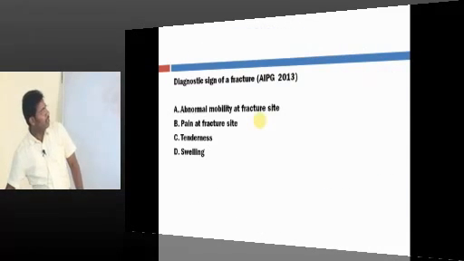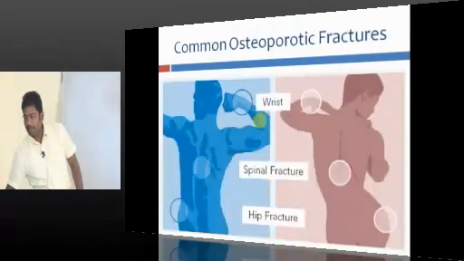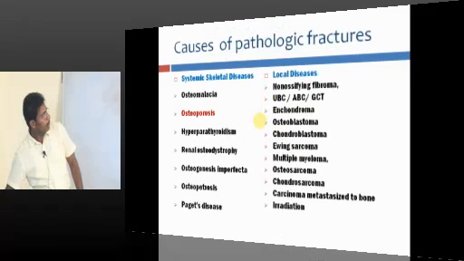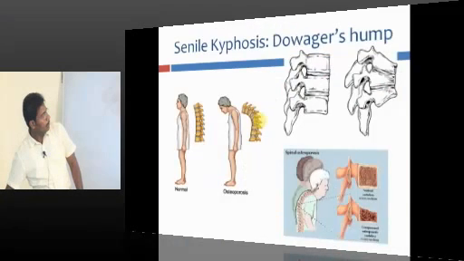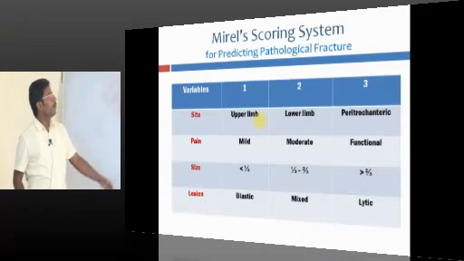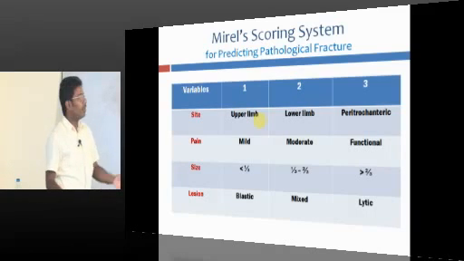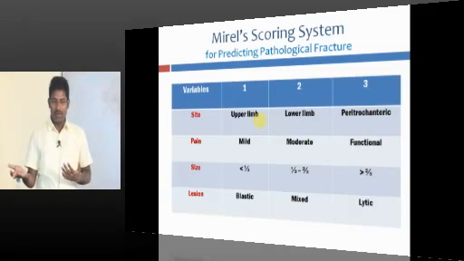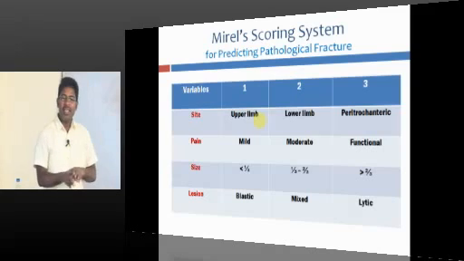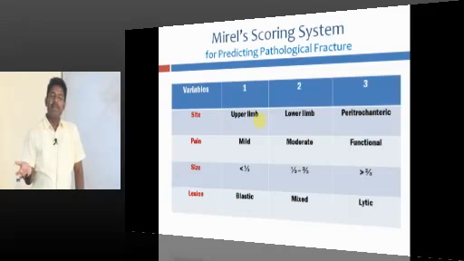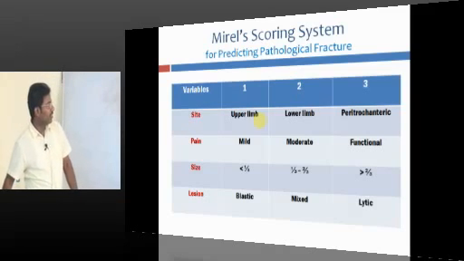I just told you now, the Mirels scoring system: site, pain, size, and lesion. If the lesion is osteolytic, if the pain is severe, if the size is more, obviously you will get a higher score. So it is for predicting pathological fracture, and accordingly you can prophylactically go for open reduction and internal fixation.